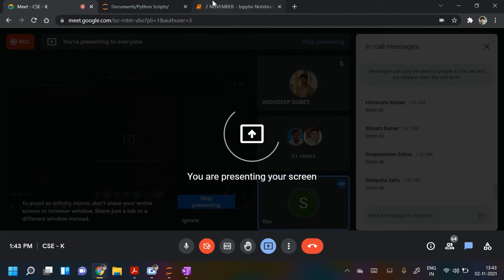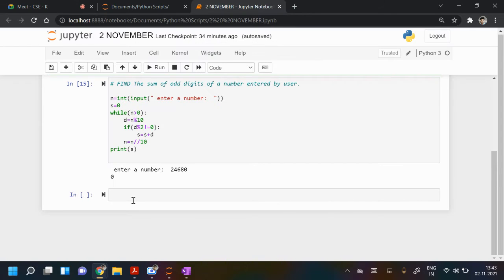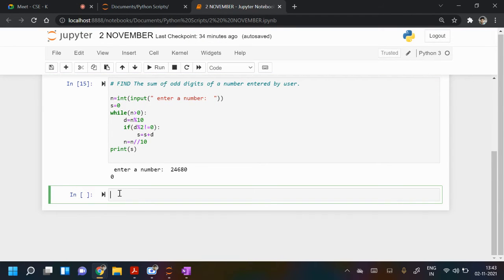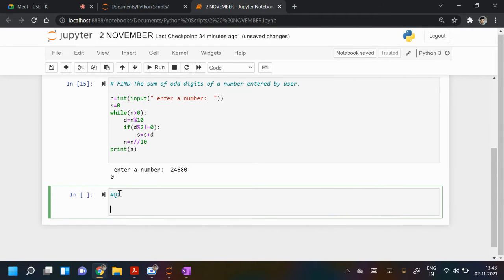It is a very easy program. Like Arshdeep has done, everyone must have done. So let me write it also. This is question one of your hands-on exercise three.